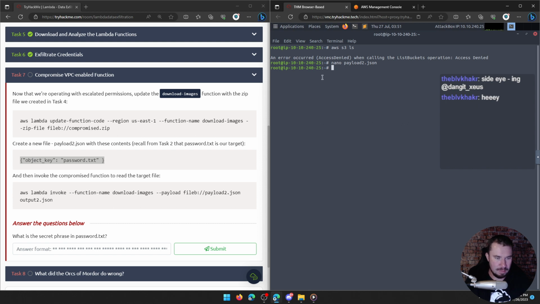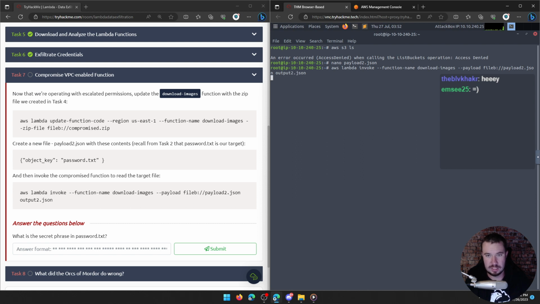All right, invoke the compromised function. So let's go to invoke the compromised function, aws lambda invoke. We want to pass it the function name, and the one that we compromised is download images. And it says, hey, what payload do we want to pass it? Well, we want to pass it the payload2.json, and let's save the output to output2.json. Let's do that.